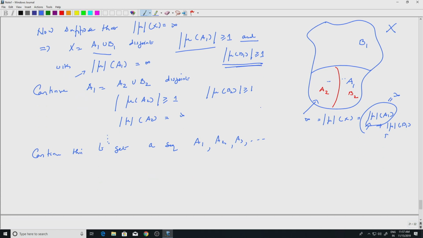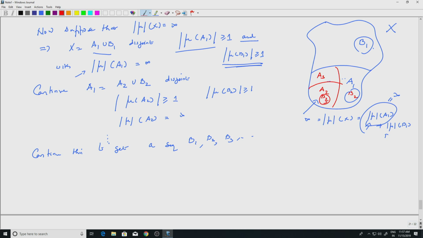So I start with B1. I am getting a sequence of B's rather than A's, because that is what will give me a contradiction. So B1, B2, B3, etc. I have B1, I have B2, and then this is the one which has infinite measure, so it decomposes into A3 and B3. So B1, B2, B3 are disjoint.